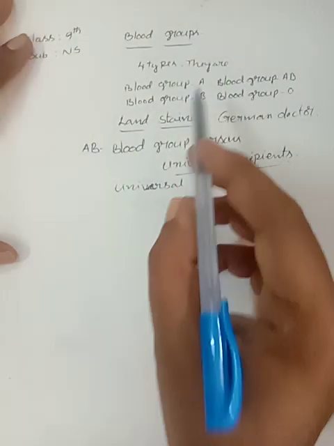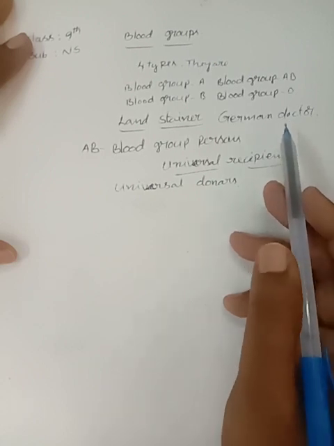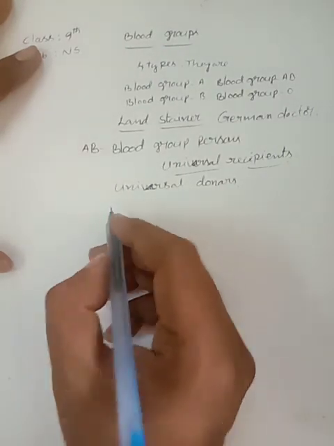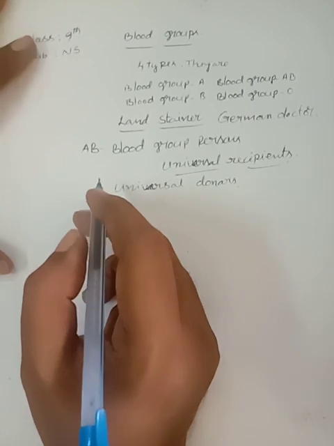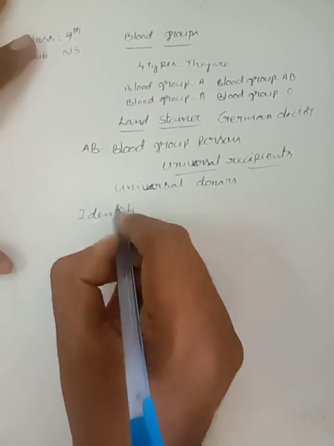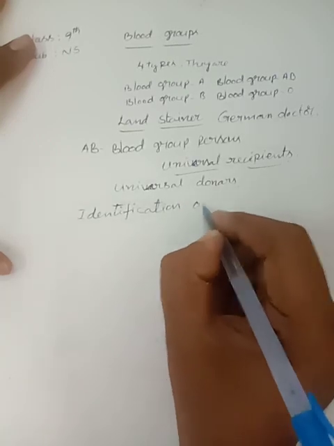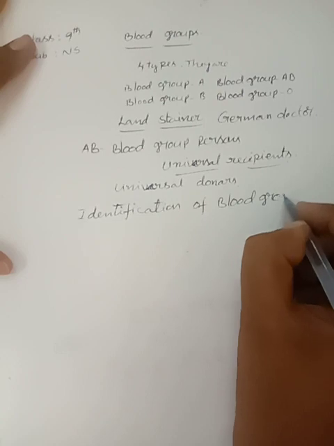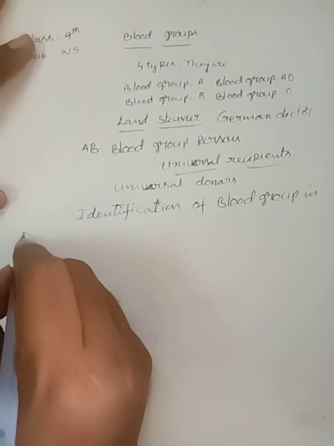Children, these four blood groups are present in human beings. Now, we can identify the blood group in our blood. So, first of all, we will do the activity of identification of blood group in human beings.